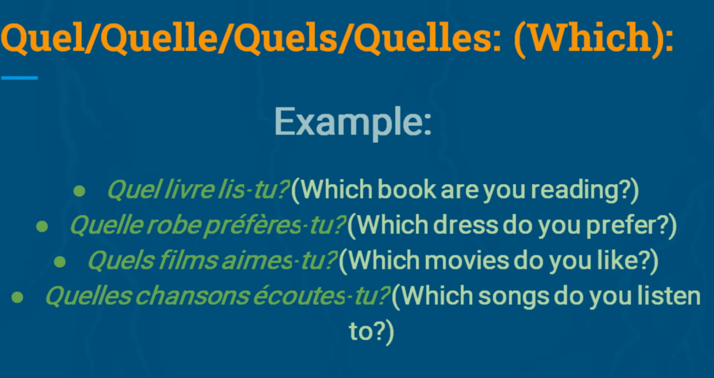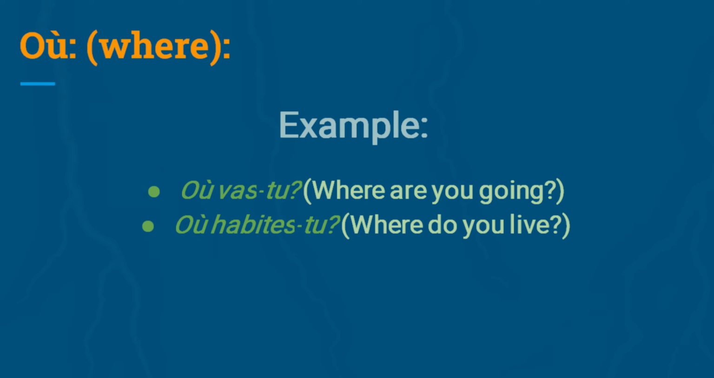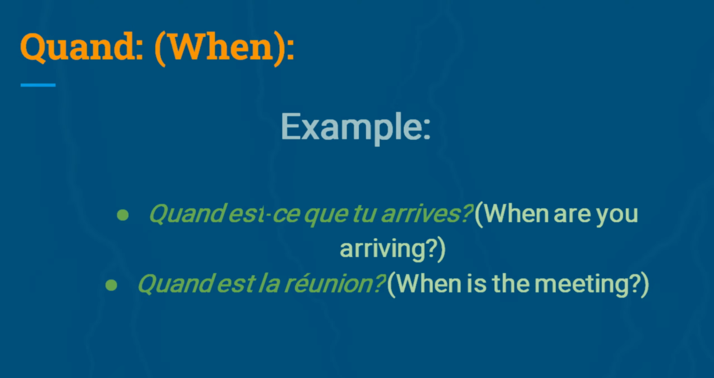Quel, quelle, quels, quelles? Which? Example: Quel livre lis-tu? Which book are you reading? Quelle robe préfères-tu? Which dress do you prefer? Quel film aimes-tu? Which movies do you like? Quelle chanson écoutes-tu? Which songs do you listen to? Où? Where? Example: Où vas-tu? Where are you going? Où habites-tu? Where do you live?